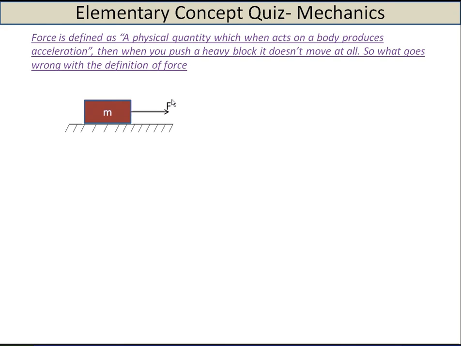So let's see. When you apply the force F on this heavy mass, there are other forces which also come into play. You have the reaction and the weight, which being the same cancel out, and you have the frictional force, and this frictional force for heavy masses is large enough, so you cannot pull. That's why irrespective of the force you apply, it doesn't move.